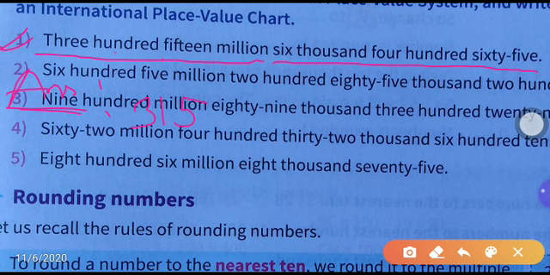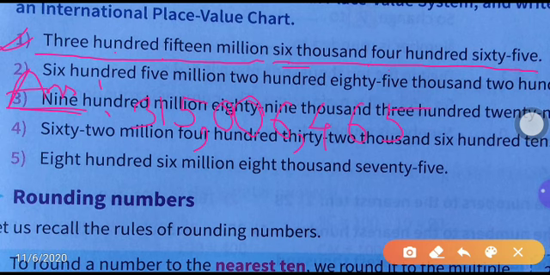How many thousand? Only 6,000 is given. That means in the hundred thousands place 0, in the 10,000s place 0, and in the 1,000s place we put 6. After that 465. This is our required number.